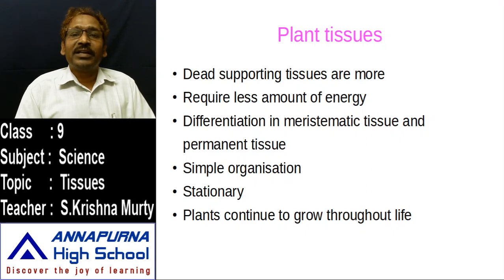Those helping for the growth are called meristematic tissues, and those giving support are permanent tissues. So in plants, we can observe two kinds of tissues. One is meristematic tissue, which helps for the growth, and the other is permanent tissue, which gives support to that plant.